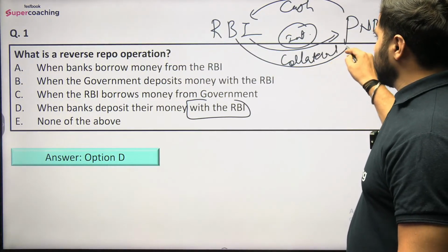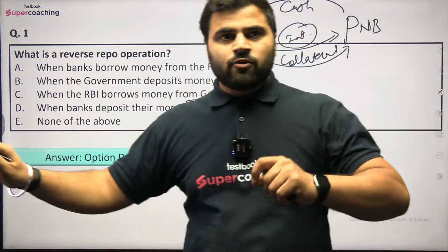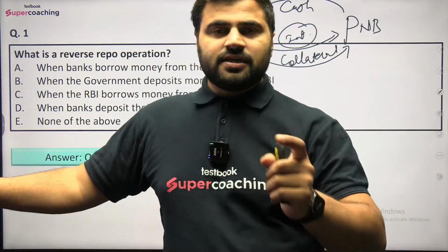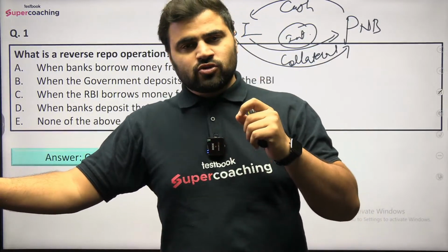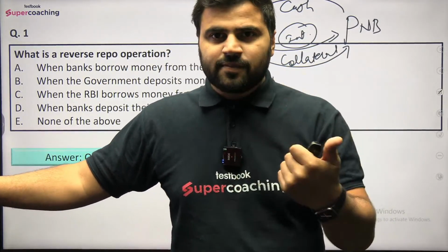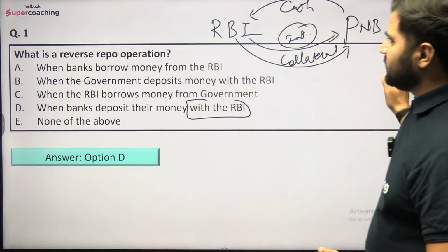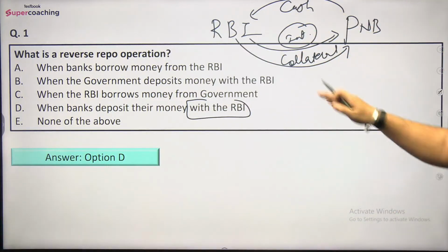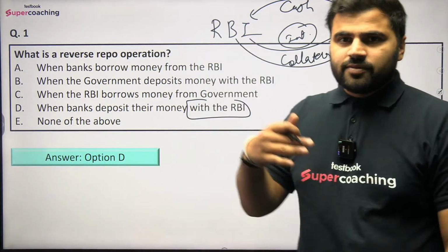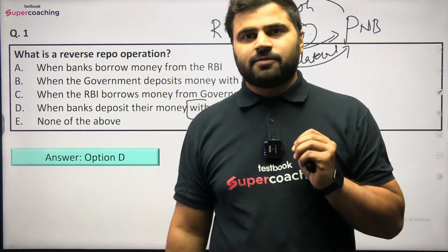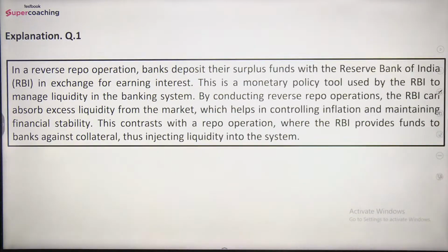क्यों? क्योंकि रेपो ऑपरेशन में कोलेट्रल कौन रखता था? रेपो ऑपरेशन में कोलेट्रल रखते थे कमर्शियल बैंक्स. जो बेसिकली लोन ले रहे थे आरबीआई से, ठीक है, तो कोलेट्रल जो रखा जा रहा था रेपो ऑपरेशन में वो आरबीआई के पास रखा रहा था. And since now money is being deposited with the Reserve Bank of India, so it is the turn of Reserve Bank of India to keep the collateral with the commercial bank whose money RBI is accepting, right? And that is why D would be the right answer here.